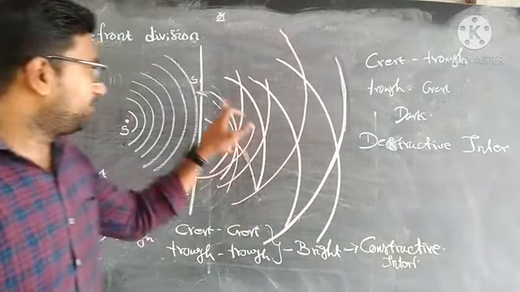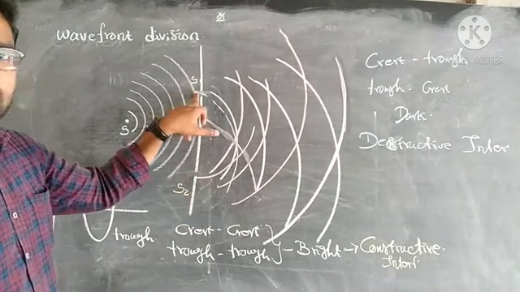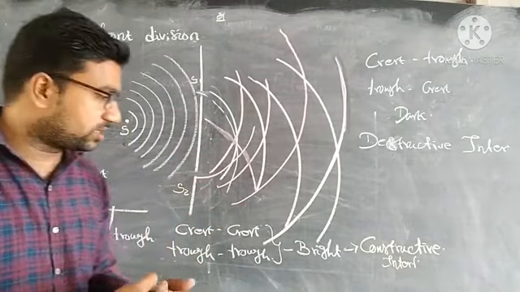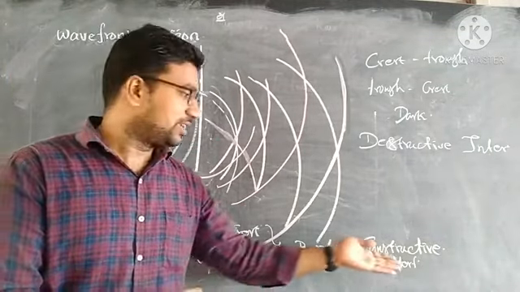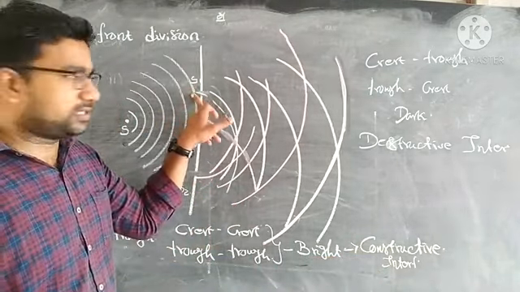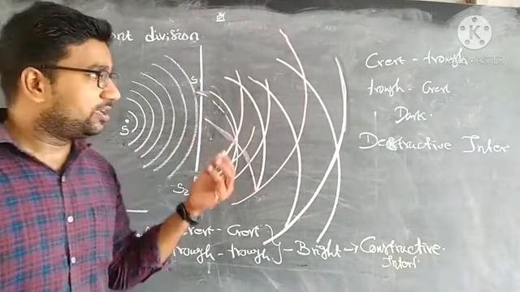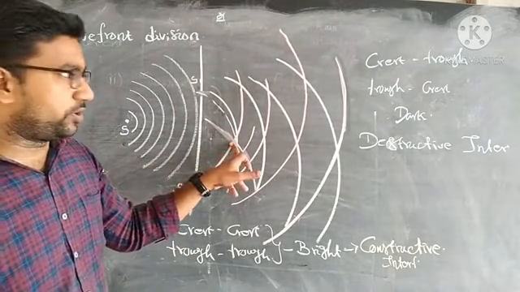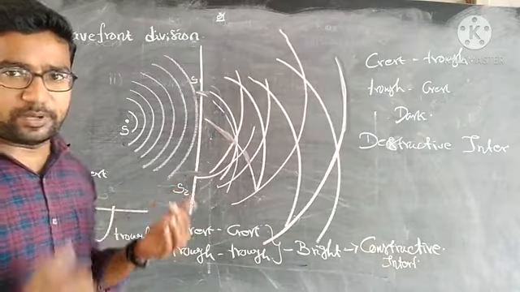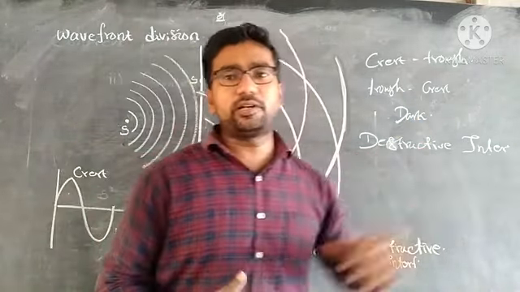Suppose the first slit has a wave crest and the second slit has a crest, or the first slit a trough and the second slit a trough, they will be superimposed and we get bright fringes. That is called constructive interference. Otherwise, when the crest from the first slit and the trough from the second slit meet, dark fringes will be produced. That is called destructive interference.